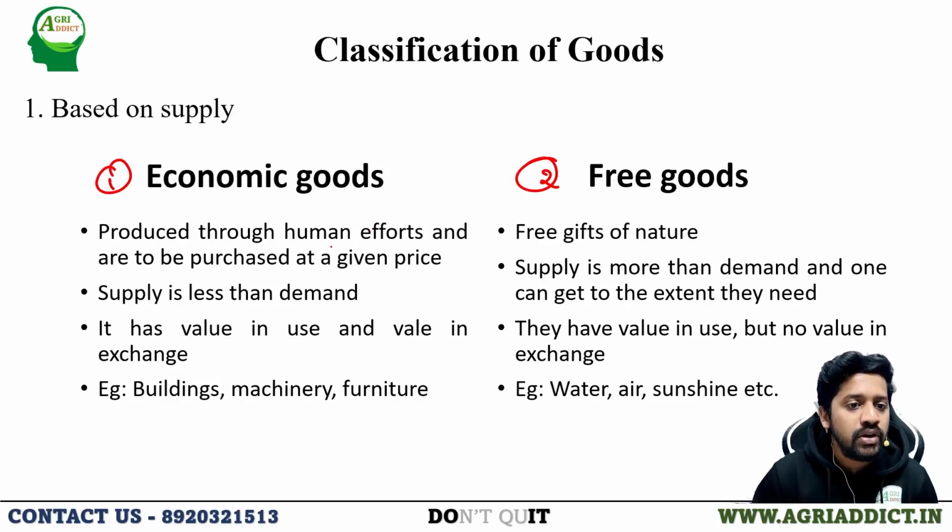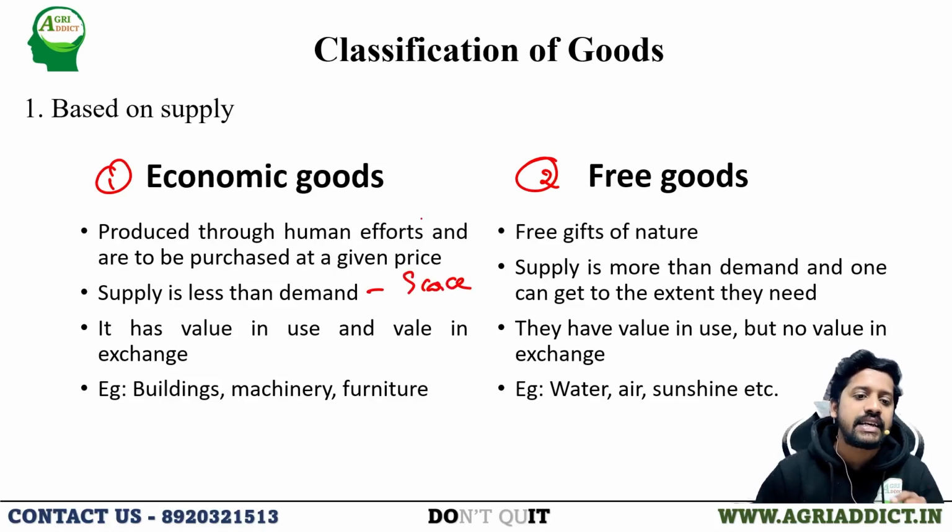What is an economic good? Economic goods are those goods which are produced through human efforts and are to be purchased at a given price. Why do we have to pay a price for an economic good? Because it has scarcity. It is really scarce in nature. Because its supply is less than the demand, we have to pay the price. It is produced through human efforts, and since its supply is less than the demand, everyone won't have the opportunity to consume it.